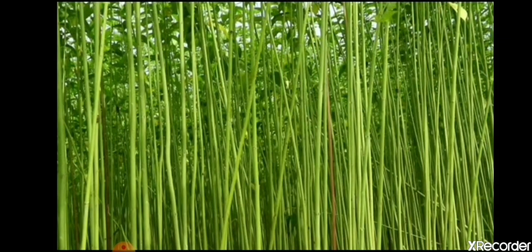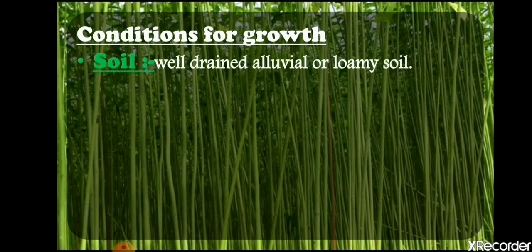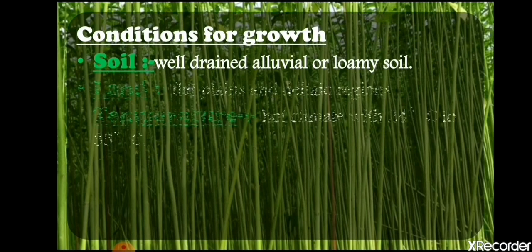Now we are going to learn about conditions for the growth. Okay, what are the ideal conditions for the growth of jute that we will see? So first of all, which type of soil? Well drained alluvial or loamy soil. Which soil is suitable for the cultivation of jute? That is well drained alluvial or loamy soil, because students, mostly this type of plant grows better near rivers. That is why it is written alluvial soil.